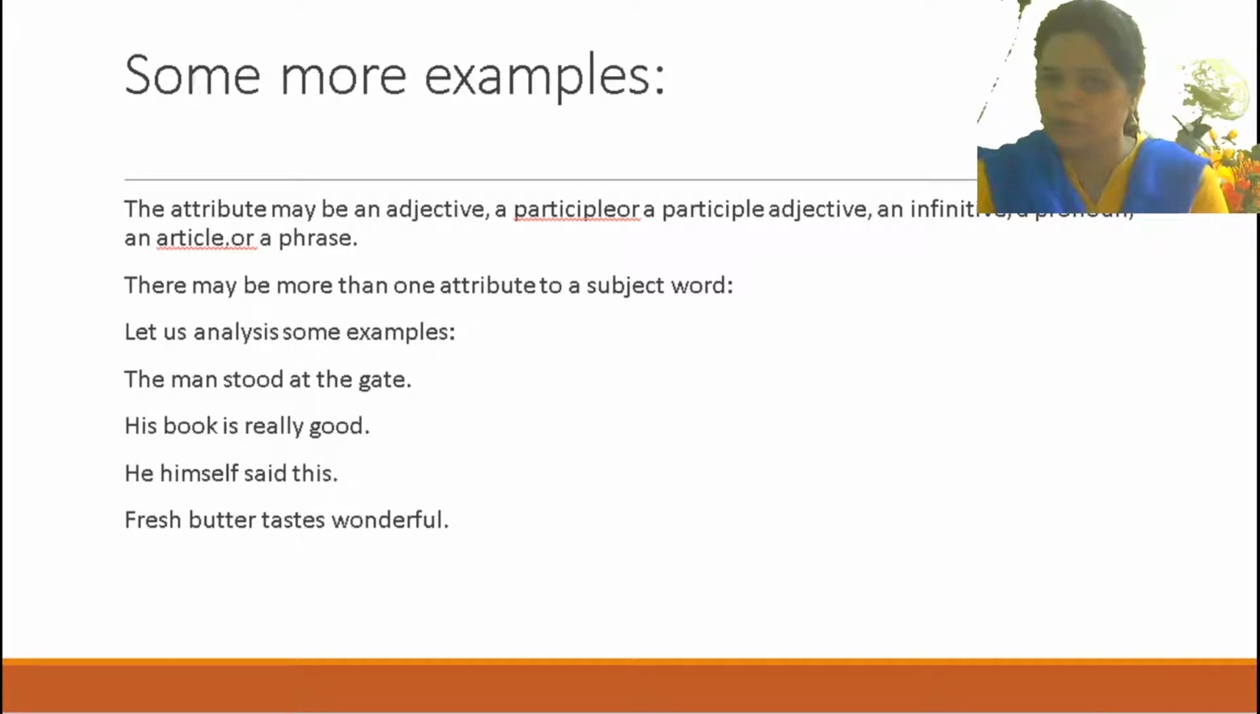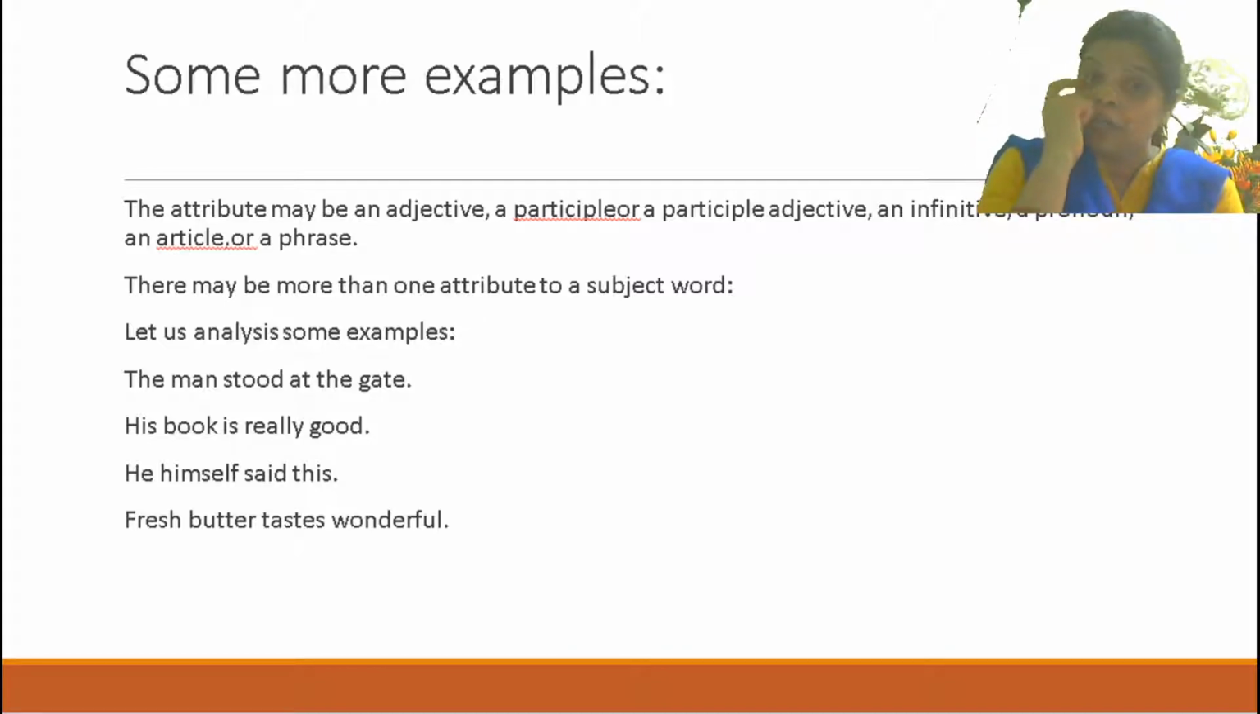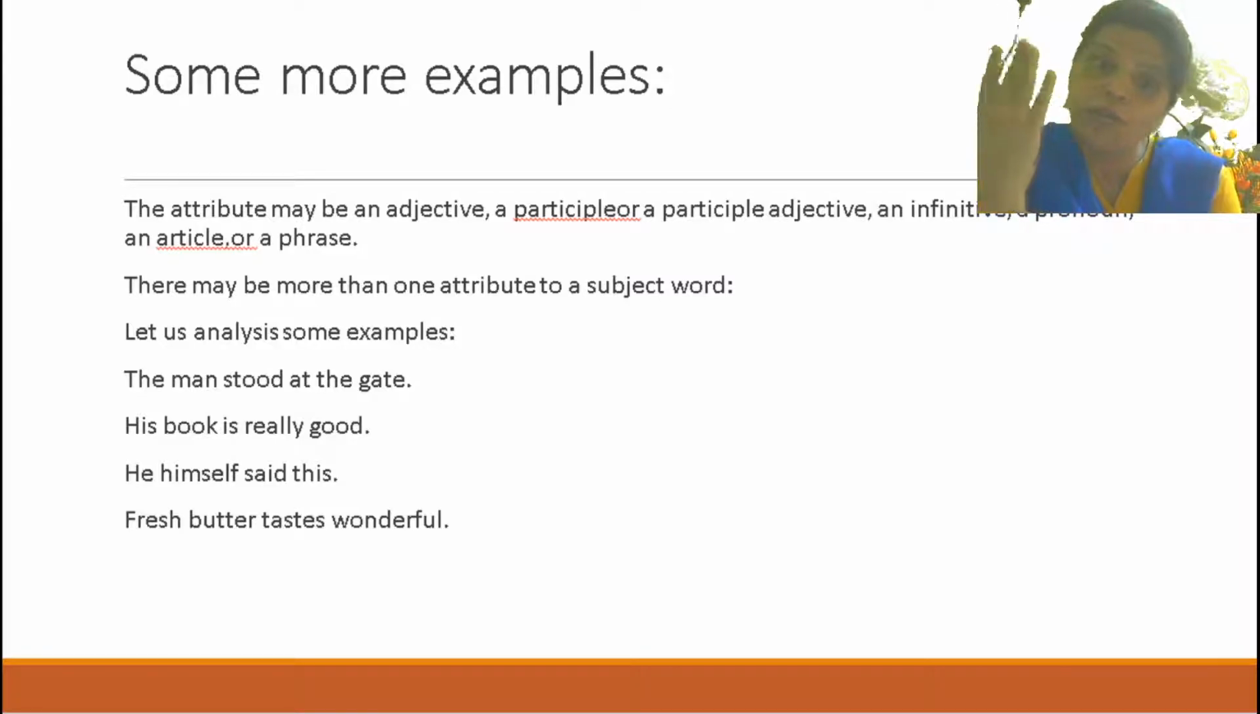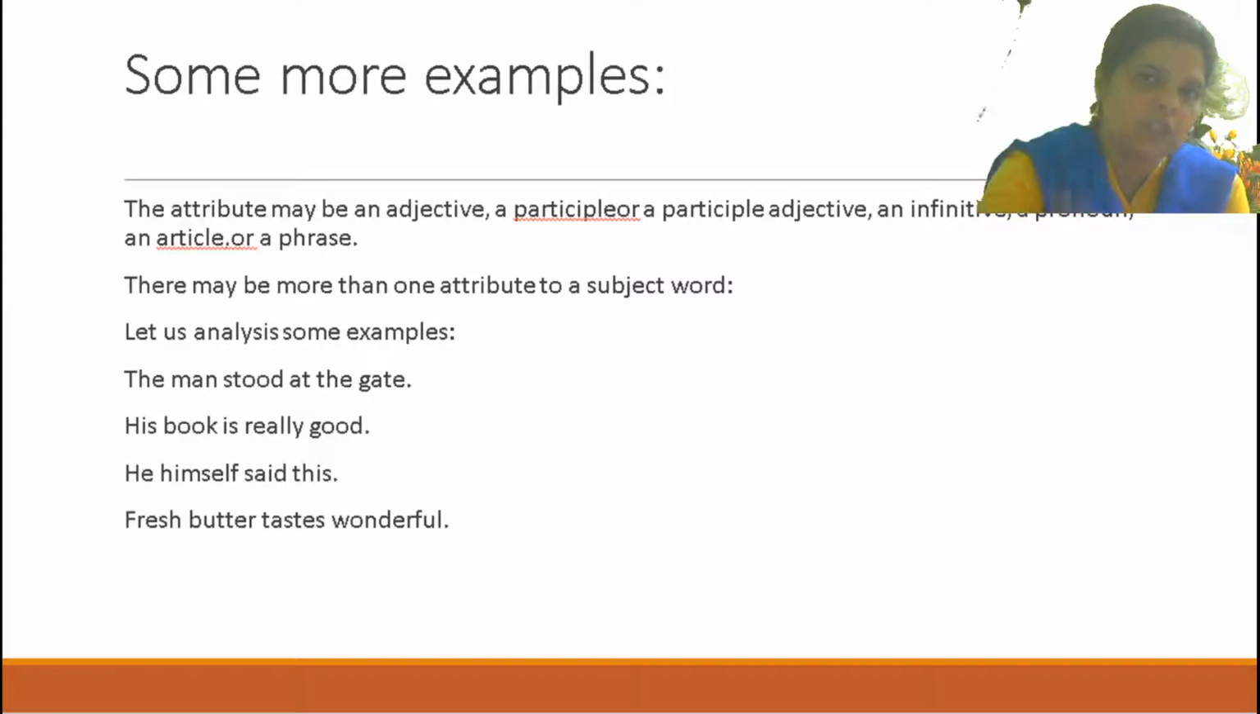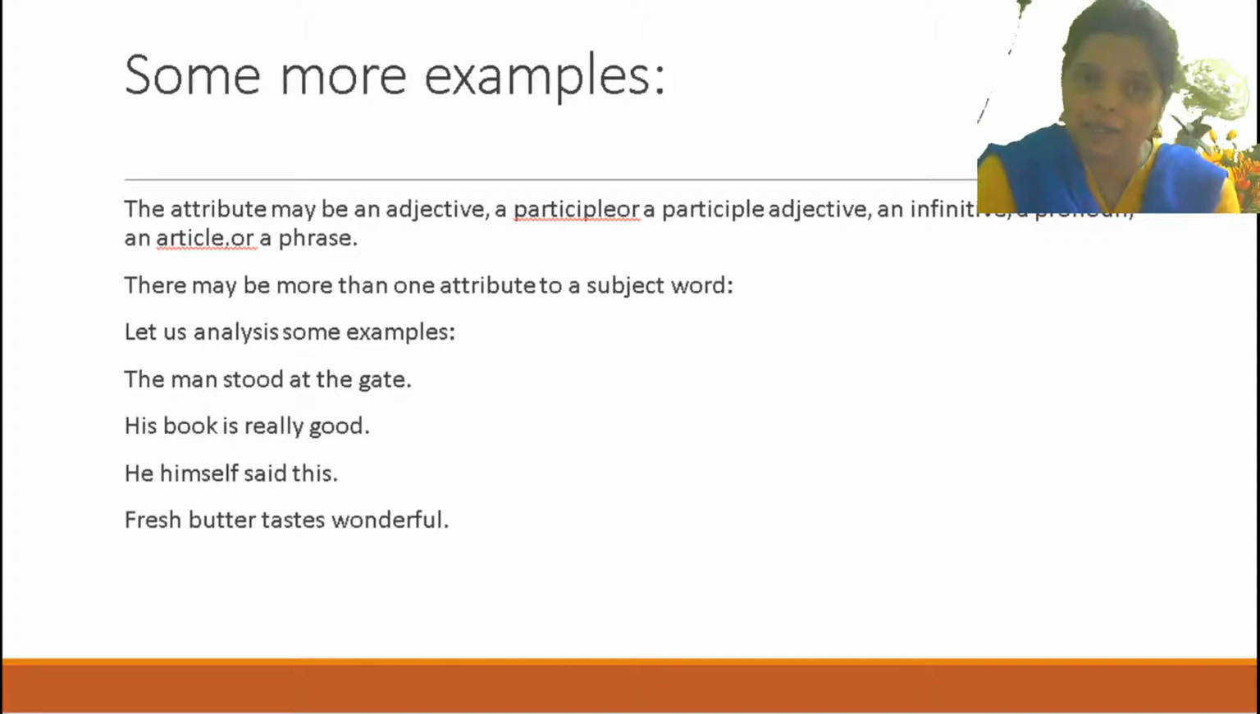This is already in your book. You can underline this. Okay. There may be more than one attribute of a subject verb. ज़्यादा भी more than one attribute भी हो सकता है. कैसे? So let us analyze all these by giving some examples. The man stood at the gate. Okay. The man stood at the gate. His book is really good. He himself said this. Fresh butter tastes wonderful.